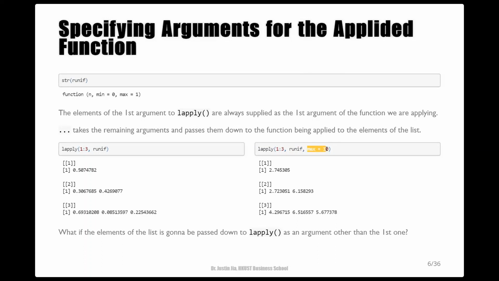So this named argument will be passed down to the random uniform function and used every time it gets called. As you can see, this set of numbers definitely have a greater upper limit because we've set the max parameter to 10, which is larger than the default value 1.